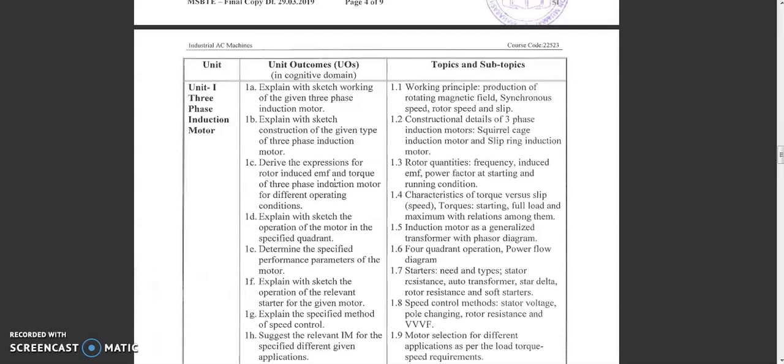That means after completion of this course, the students are able to survive in any industrial sector which has a number of machines. You know that any industry requires electricity, and for applications of any industry they mostly use AC machines, and the main part of AC machines is the induction motors.